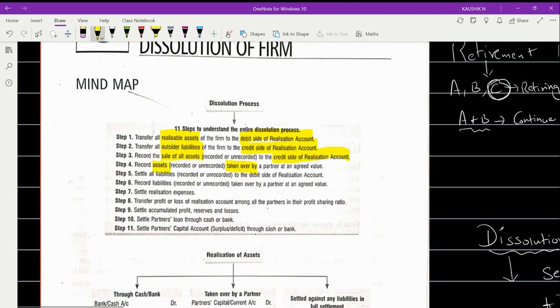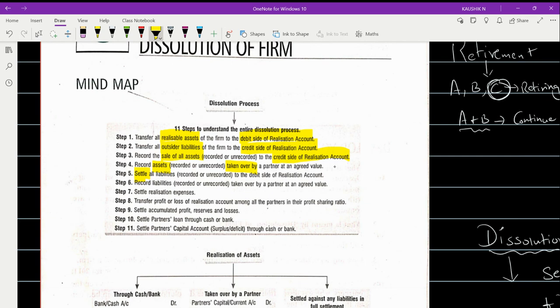When a partner is taking away an asset at an agreed value, recorded or unrecorded, that should also be brought into the picture. It will be brought to the credit side. And next is settle all liabilities. So the settlement now takes place.